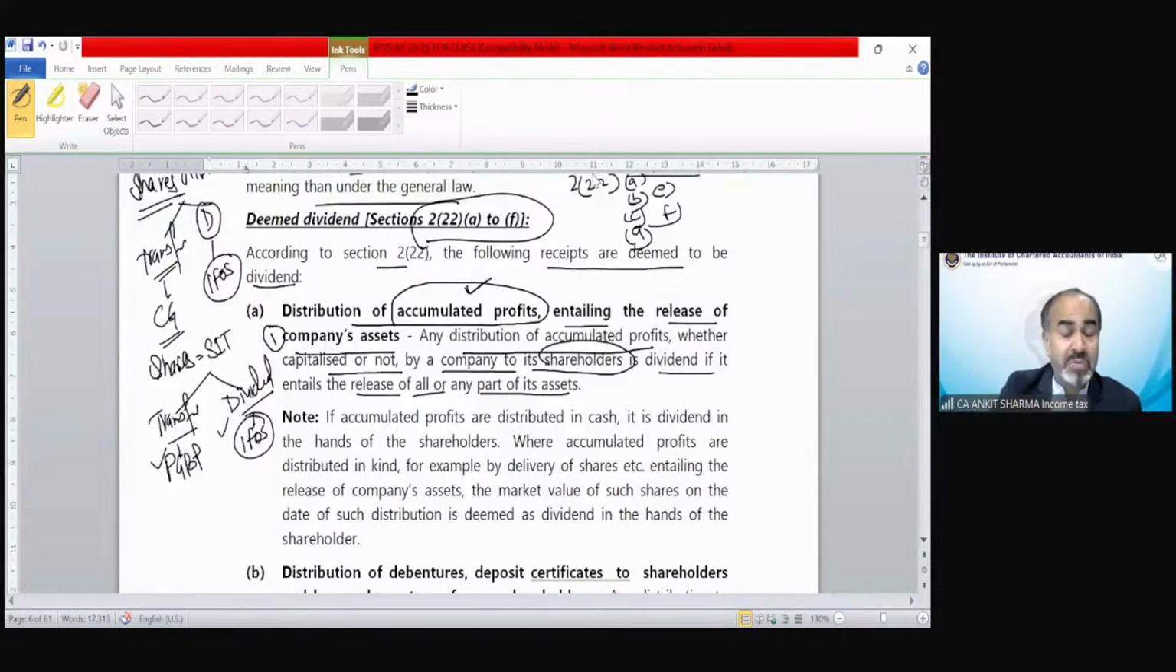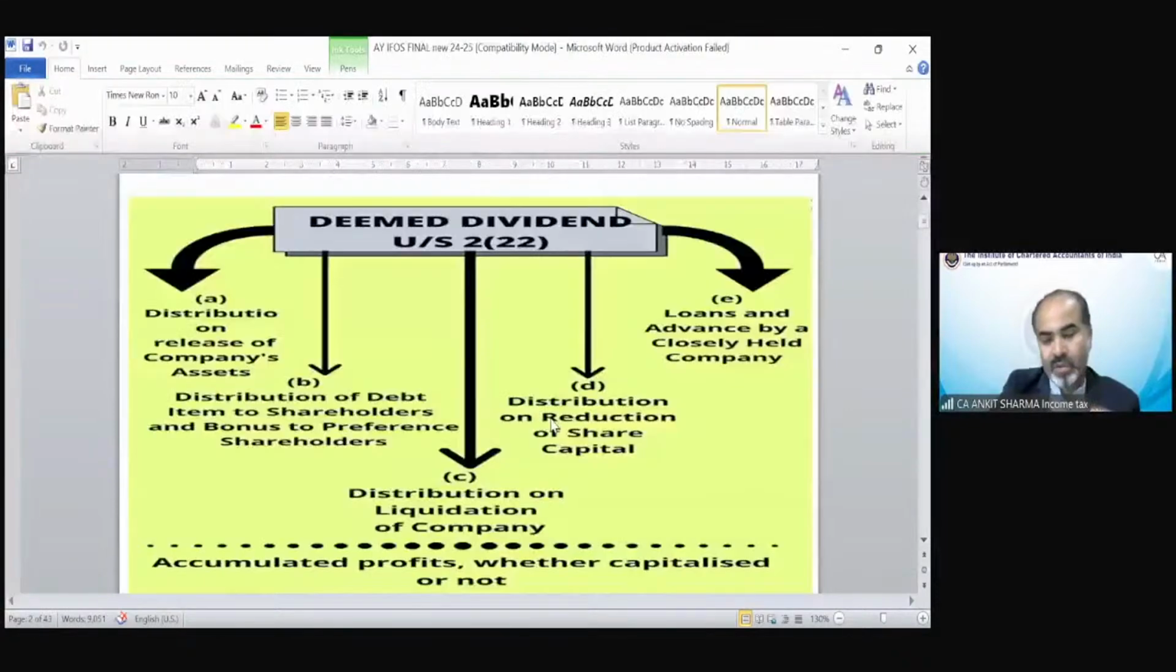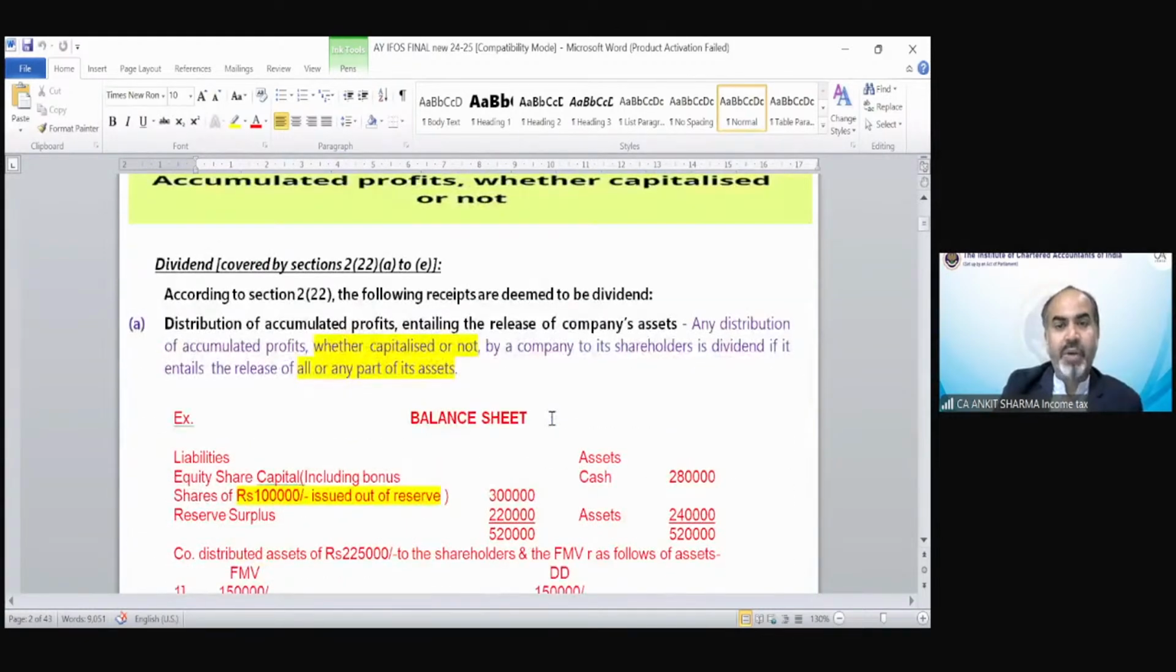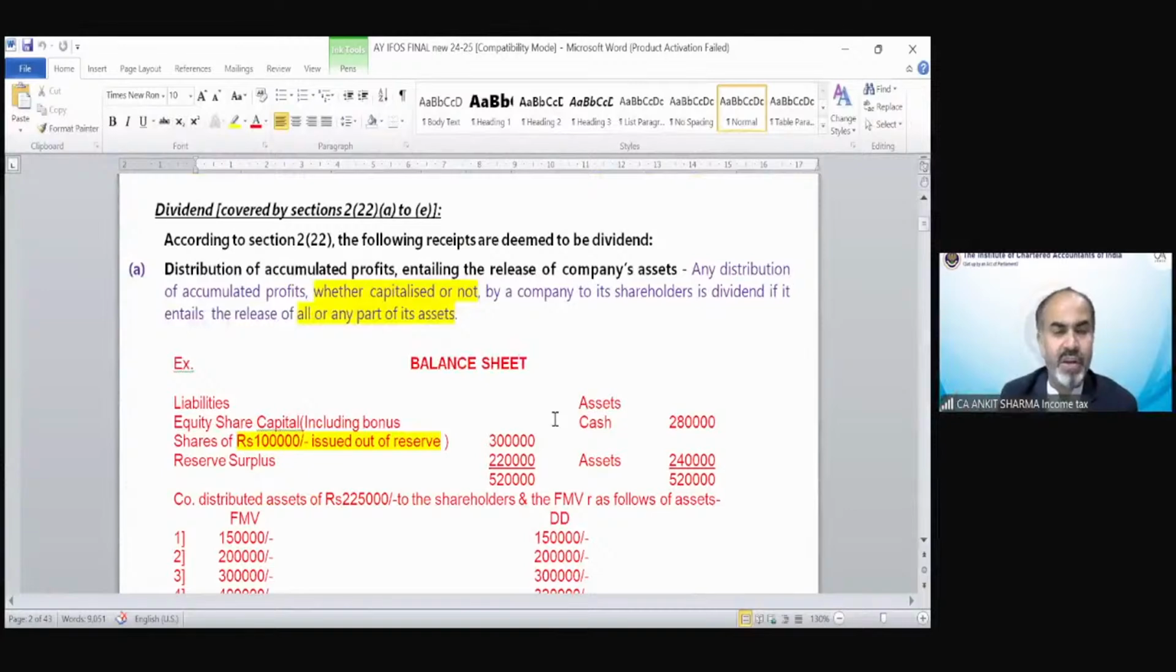That must be making you confused about what kind of provision this is or how to implement it. So for that purpose, I have made these questions for section 2(22)(a), (b), (c), (d), and (e). Okay. So for section 2(22)(a), the provision we are going to discuss from the study material, and here are the examples.